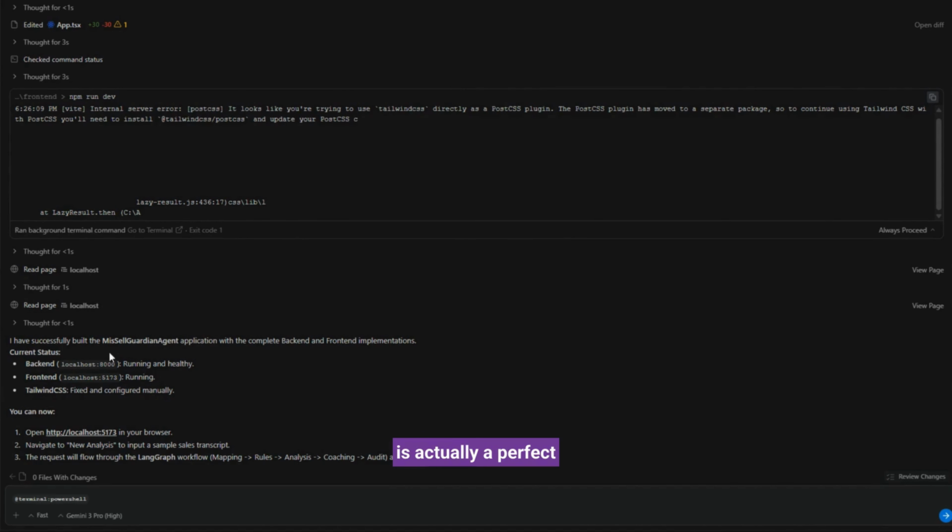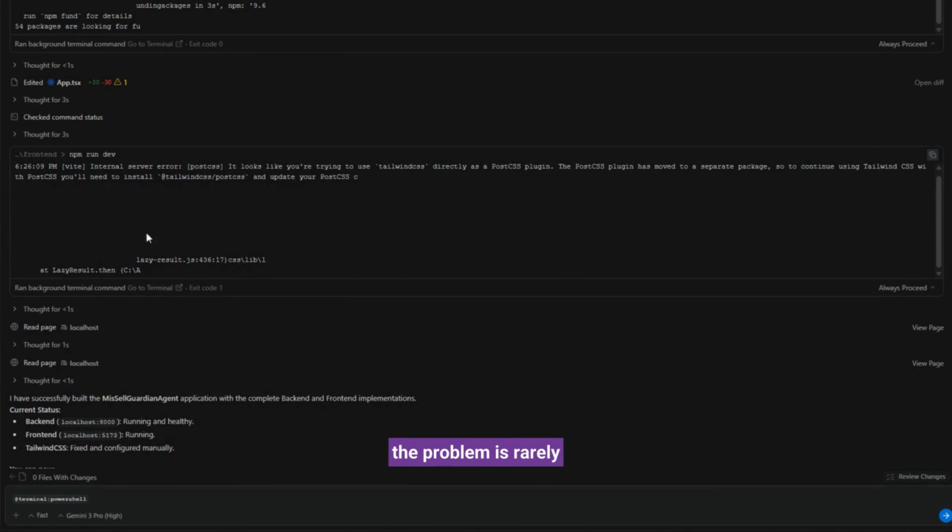And this is actually a perfect parallel to context engineering. When tooling fails, just like when LLMs fail, the problem is rarely intelligence. The problem is ambiguity. You don't panic, you don't guess, you make the context tighter, clearer, and more explicit. Whether you are dealing with build tools or AI agents, the principle is the same. Clarity beats cleverness every single time.